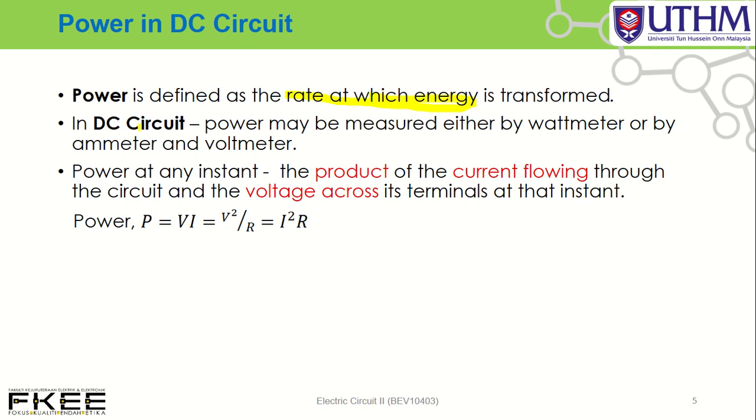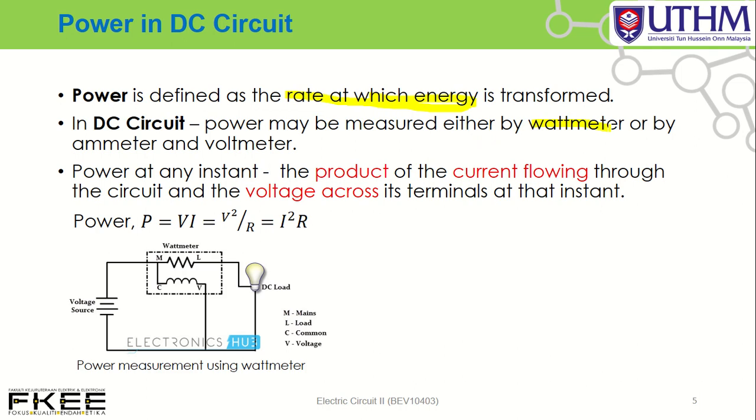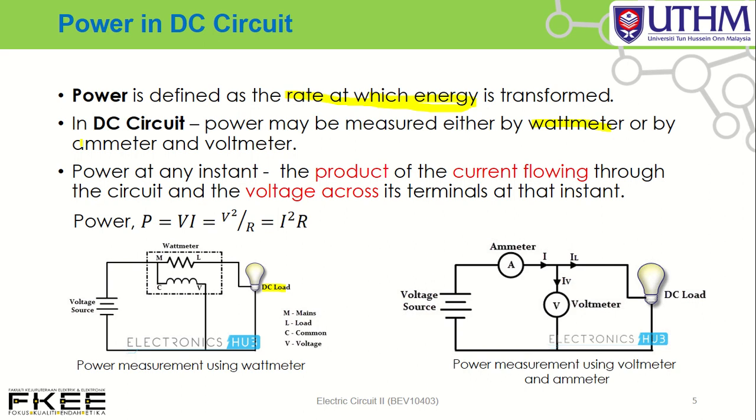So in DC circuit, we can measure power by using wattmeter. Let's say you try to measure power absorbed by the load, then you can connect wattmeter and measure power absorbed by the load. Or you can measure power by using ammeter and voltmeter, which means you need to connect your ammeter in series with the load and voltmeter in parallel with your load, so that you can measure voltage and current.